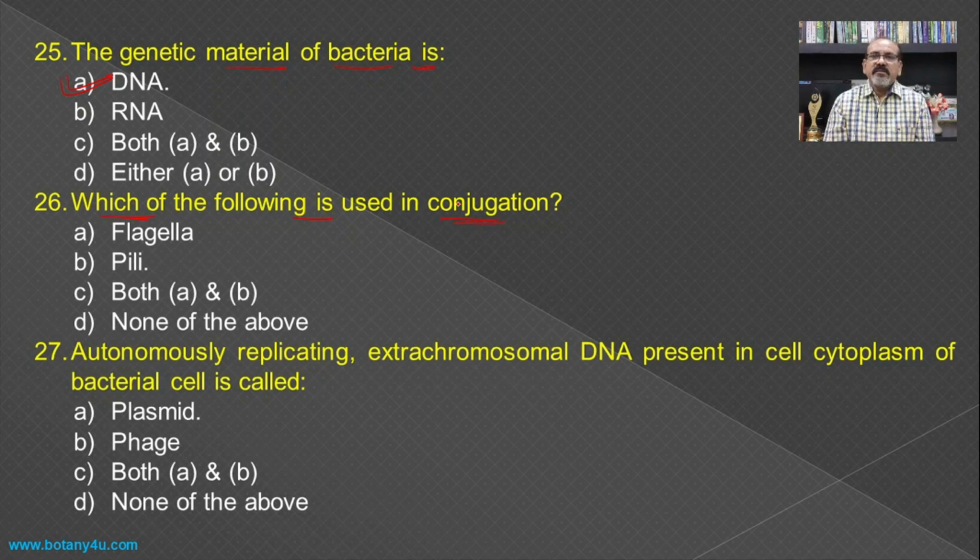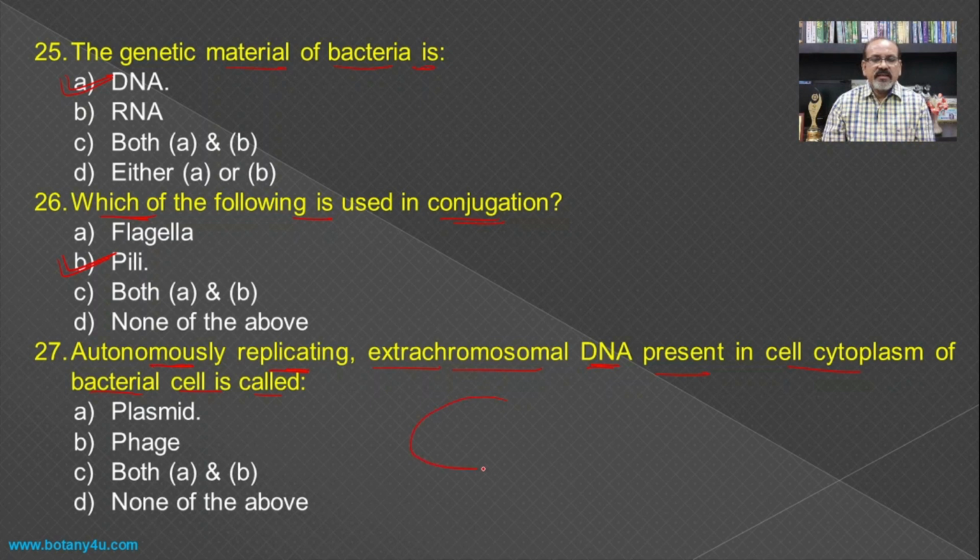If we see the conjugation process, that is the transfer of DNA from one bacterial cell to another with mutual contact, and this mutual contact is formed by the F pili, that is a conjugation tube, and hence the pili is the answer for this question. Then, autonomously replicating extra chromosomal DNA present in the cell cytoplasm of the bacterial cell is known as?